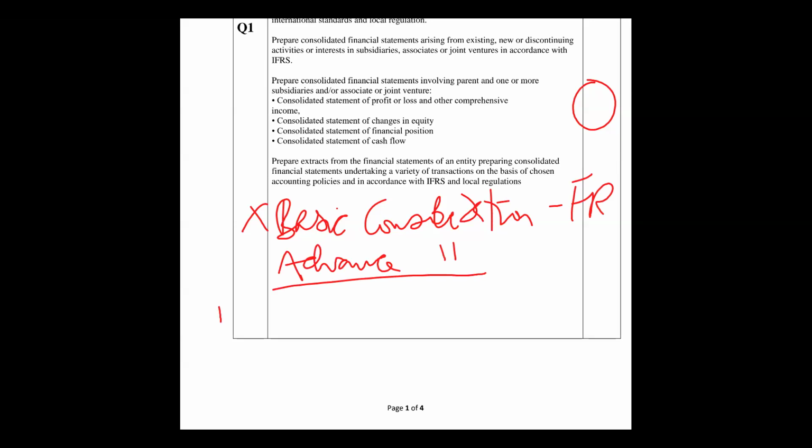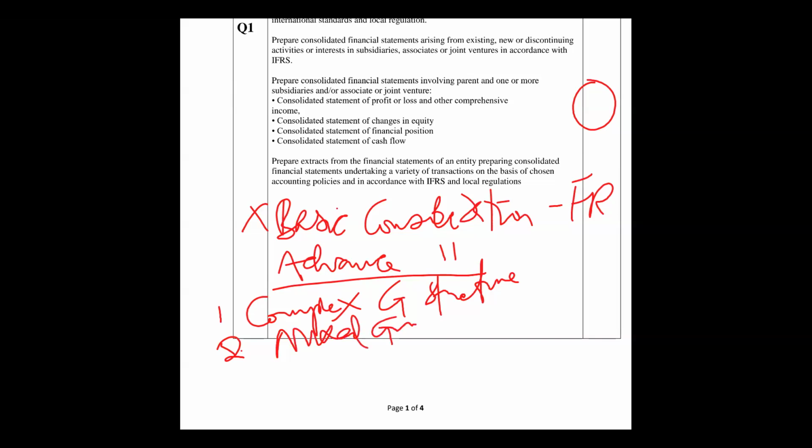Number 1, we have complex group structure. Number 2, we have mixed groups, so consolidation for a mixed group.